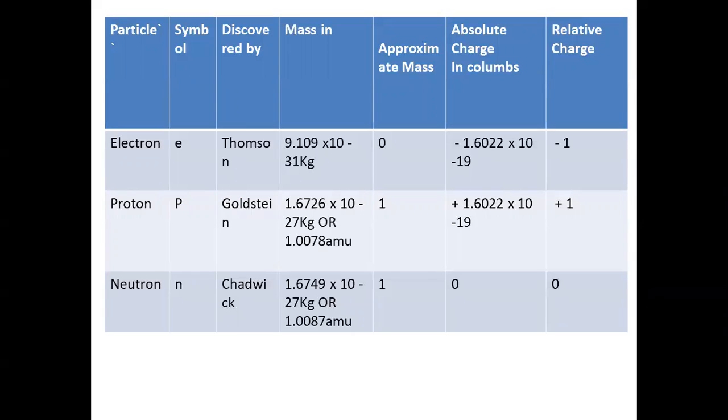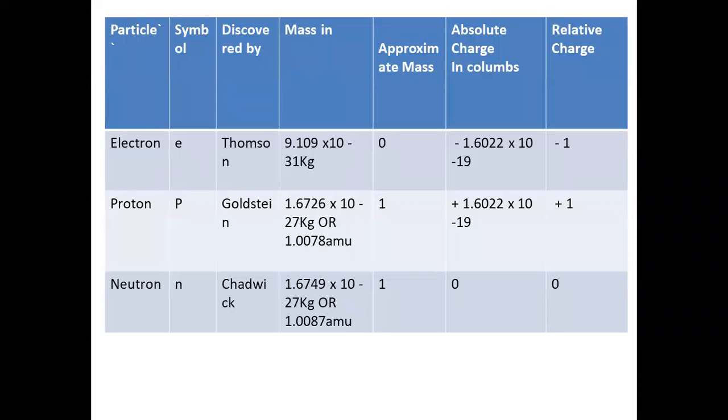Next is the proton, symbol is p, discovered by Goldstein. The mass is 1.67 into 10 to the power minus 27 kg, or 10 to the power minus 24 grams. We can express the mass of proton and neutron in one more unit called AMU, or atomic mass unit.